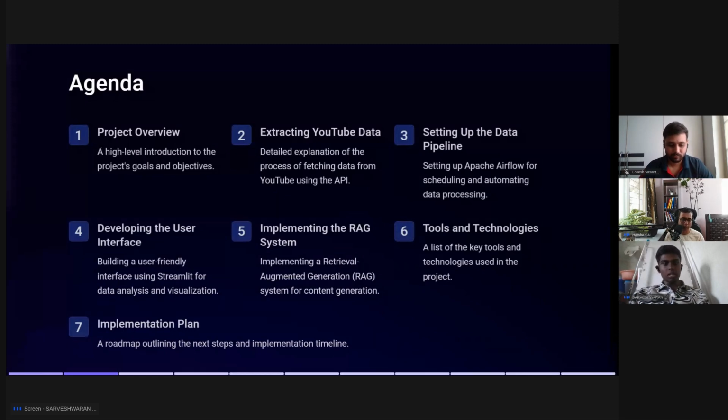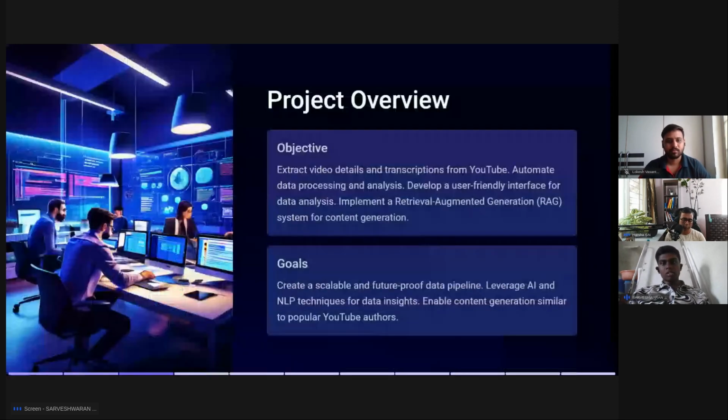The project overview is to extract the video details and transcription from YouTube, automate the data processing and analysis, develop a user-friendly interface for data analysis, and implement a RAG system for content generation. Here I have used NLP techniques and content generation also.